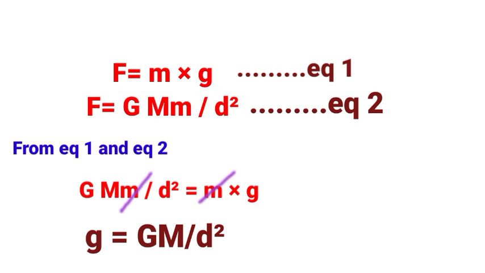Here we will cancel these both small m's. These both masses are cancelled here. So we get g equals capital G M upon d square. So here acceleration due to gravity is equal to capital G M upon d square.